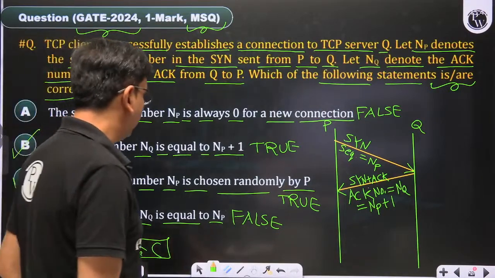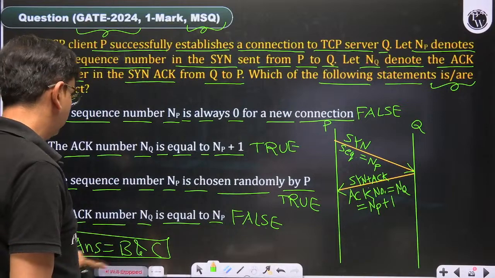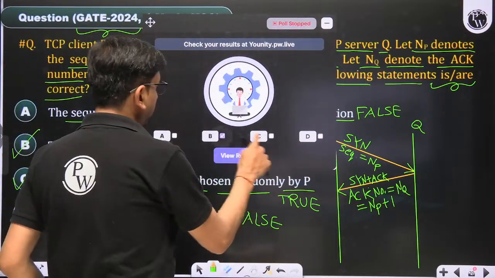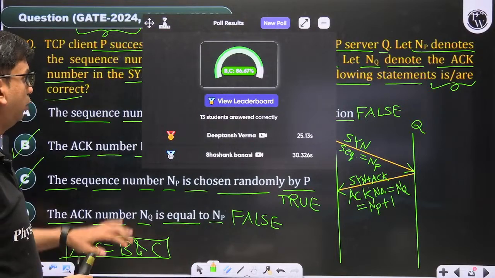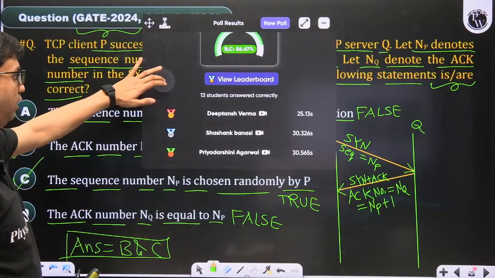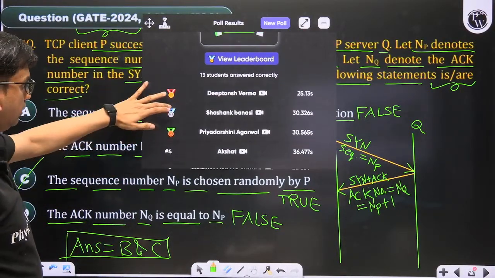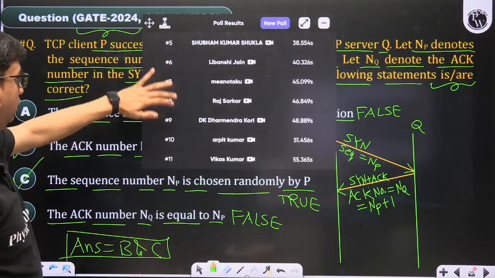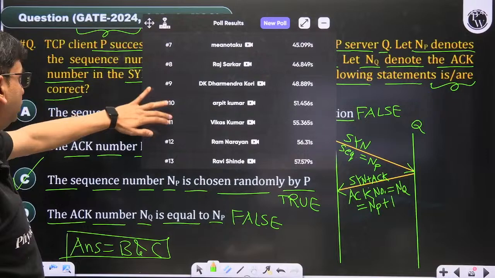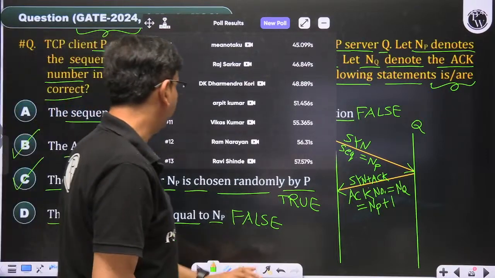B and C is the correct answer of this question. Then let's see if it is working or not. So the leaderboard is saying that 30 students answered correctly. Then Deeptansh, Shashank, Priyadarshini, Akshat, Shubham, Devanshi, Meeno Taku, Raj, Dharmendra, Arpit, Vikas, Ram and Ravi.